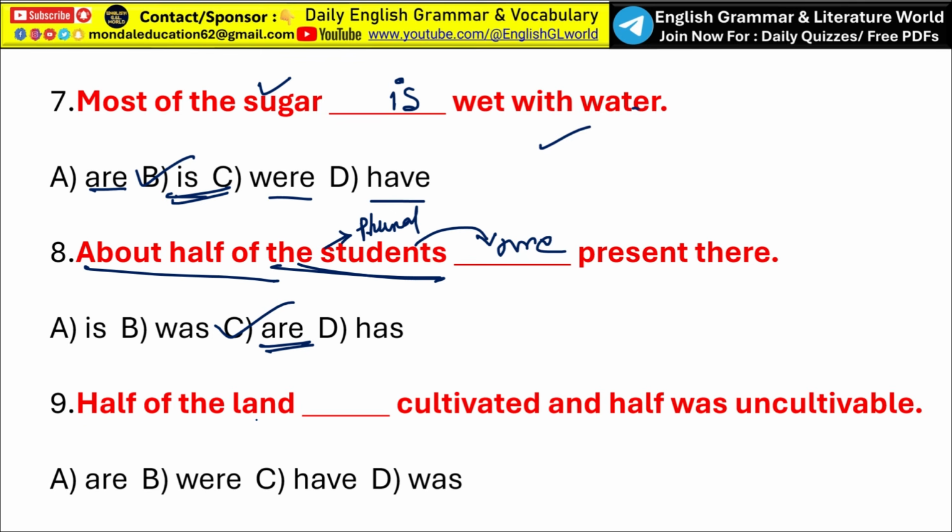Next, half of the land dash cultivated and half was uncultivated. Now you have to identify the subject and verb. So here the subject, that is the land. Okay. So land is an uncountable noun. Uncountable noun. So the verb should be singular. If the noun is countable, then the verb should be plural. We have to take a singular verb. Okay. So here half of the land was cultivated and half was uncultivated. So option D, was, is the correct answer.